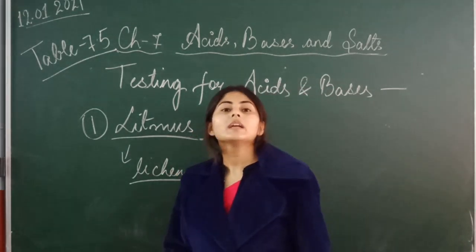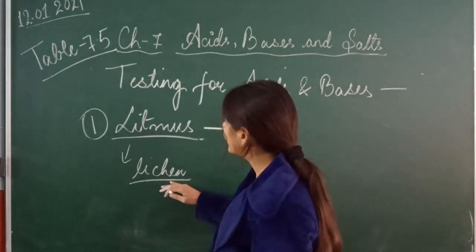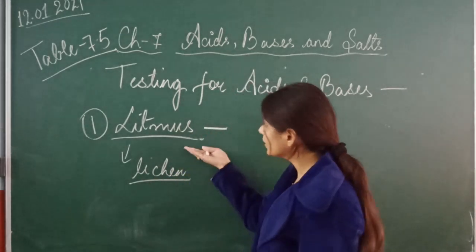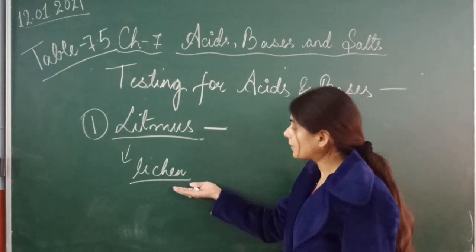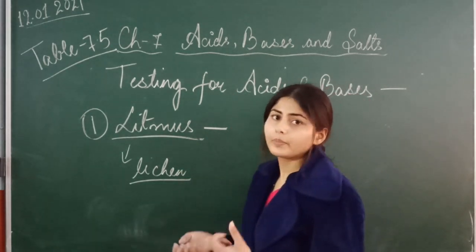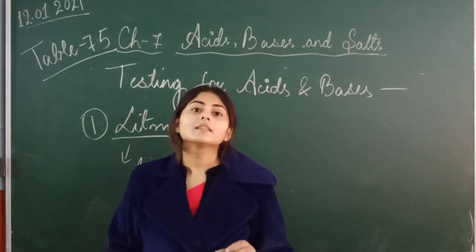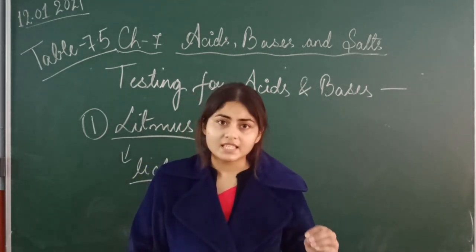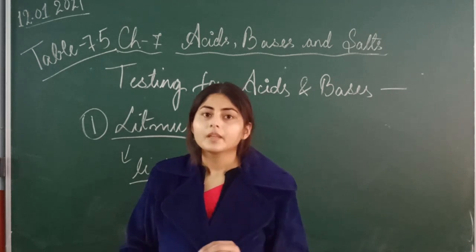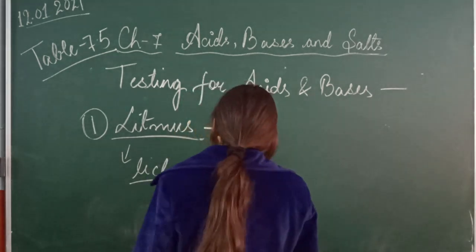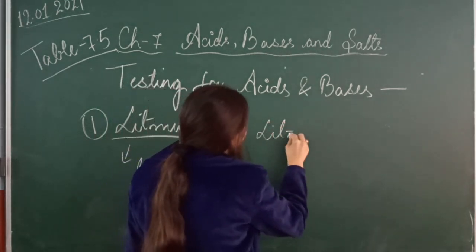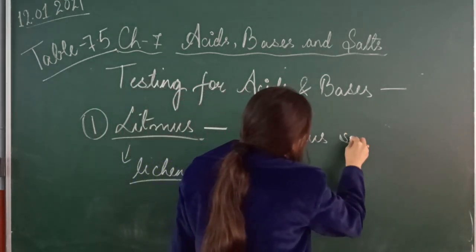Now, we extract litmus from this plant in the form of a solution. Now this litmus solution tells whether our substance is acid or base. What you have to do? For example, you have a litmus solution.